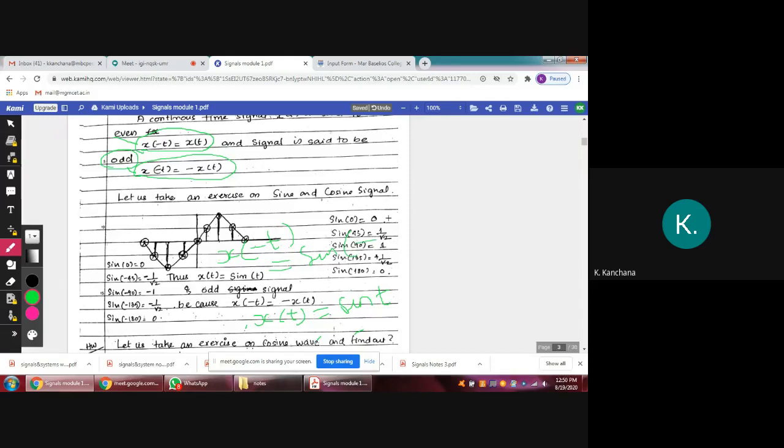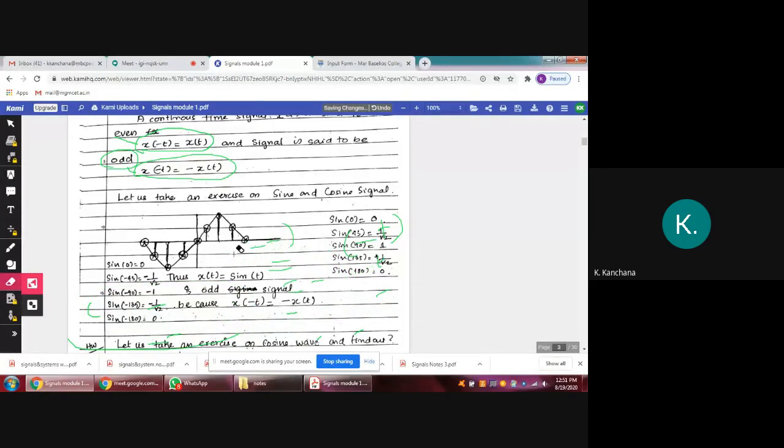So sine of minus t is minus sine t. We took sine t as x of t, so x of minus t equals minus x of t. That means this signal is an odd signal, because x of minus t equals minus x of t.